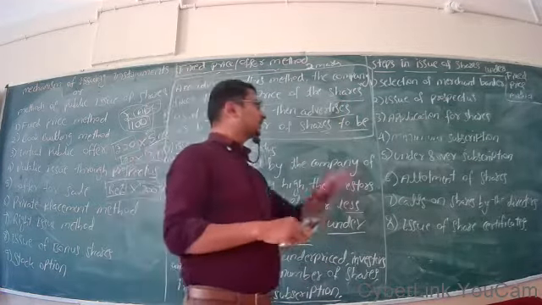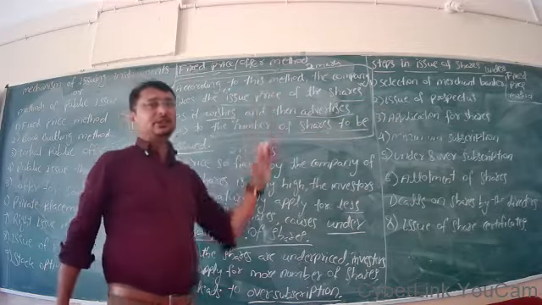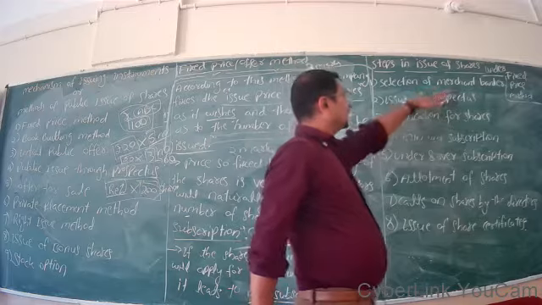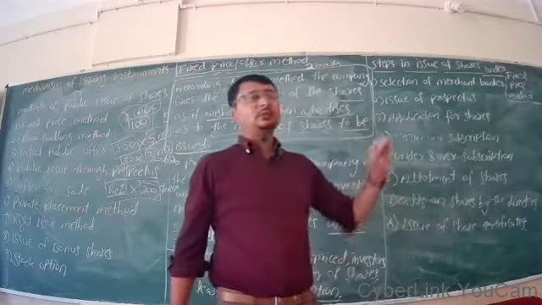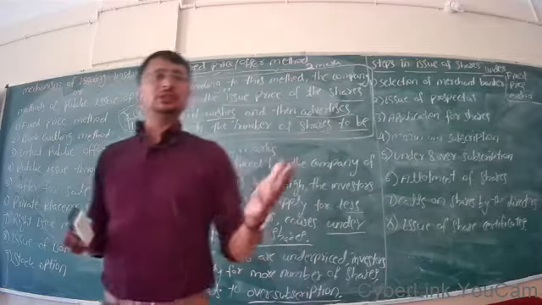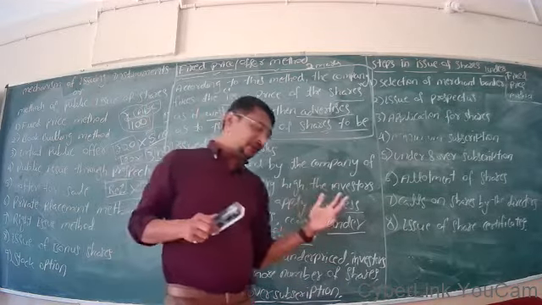These are the steps involved. First, selection of merchant banker. A merchant banker is a banker who undertakes each and every process of issuing shares and raising capital.